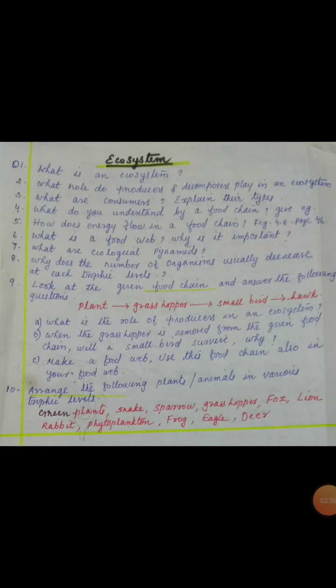Next question, what do you understand by a food chain? Give example. The answer is given under the heading interactions within biotic components. A series of organisms that are linked to each other through a process of eating and being eaten forms a food chain. And many examples are given in the book.